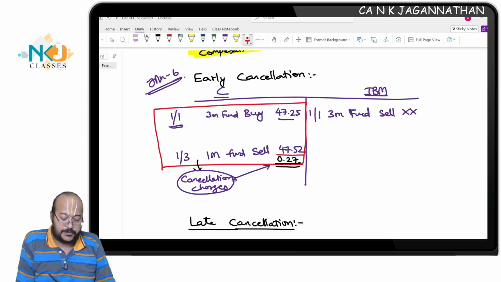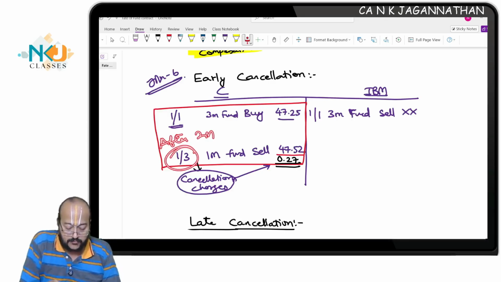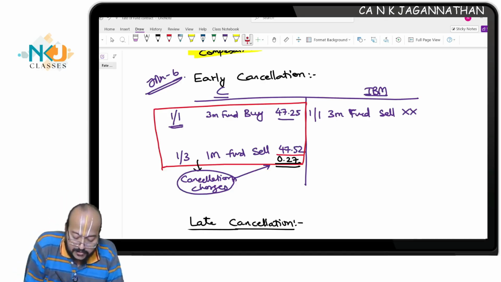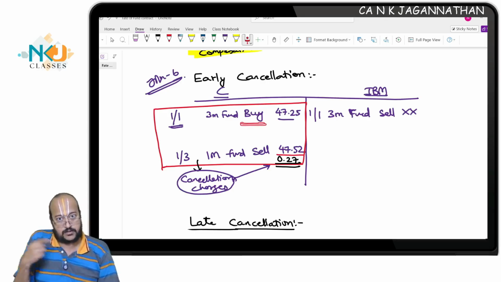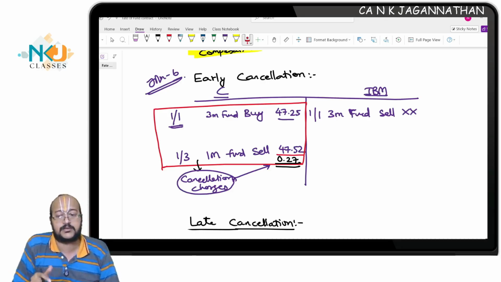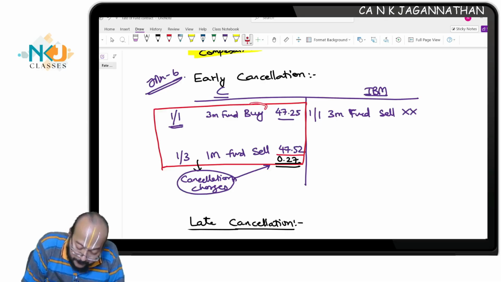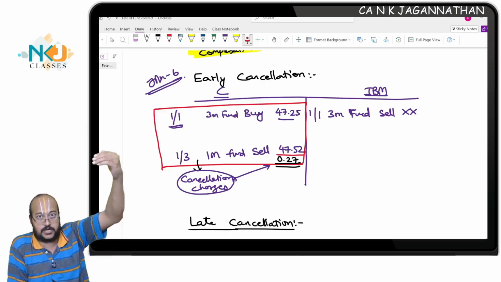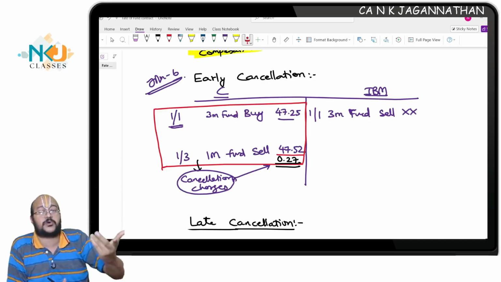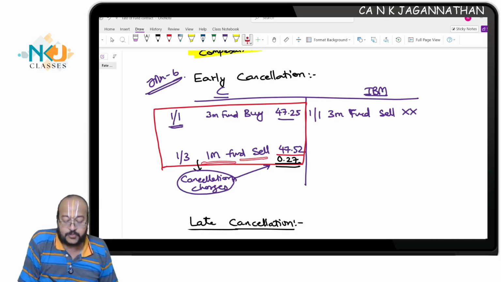Thereafter, what happens after 2 months? On 1st March, he comes and asks us to cancel the contract. You need to tell me, how can a 3 months forward buy be cancelled after 2 months? Maturity should match. You are now standing after 2 months. How many months will be pending? 1 more month. So a 1 month forward sell you need to do. The buy was there initially, and you need to cancel it out. The corresponding opposite position is a counter sell, a 1 month forward sell position.